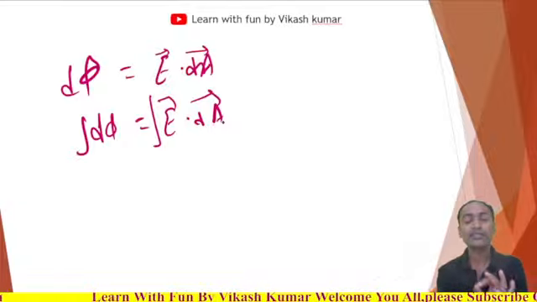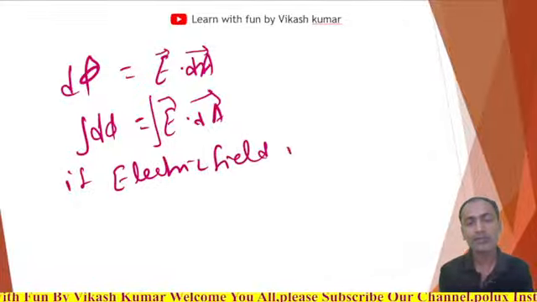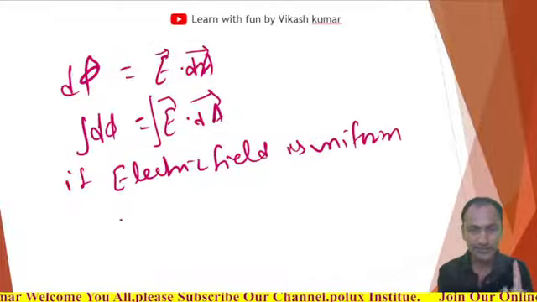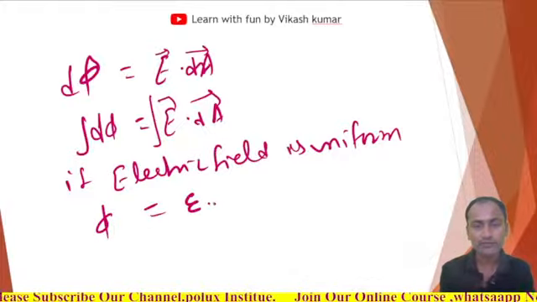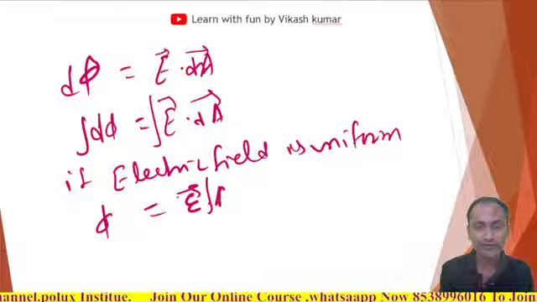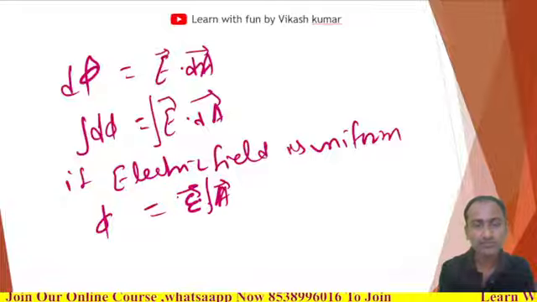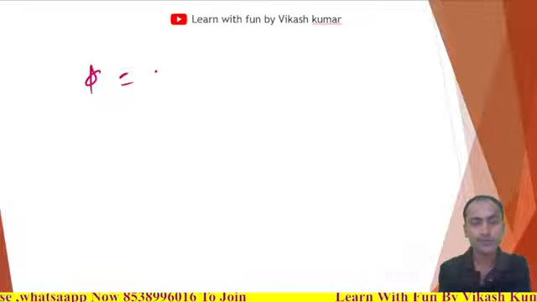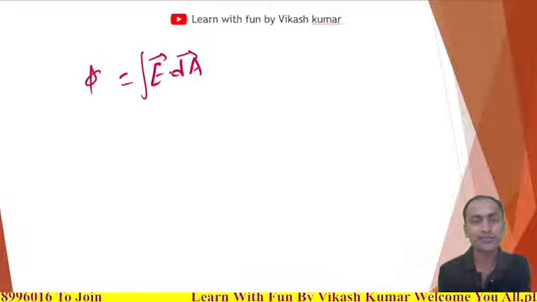And if we integrate, if the electric field is uniform everywhere, then phi will be E dot the integration of area, with E outside the integral. So phi is nothing but E into the integration of dA vector, the dot product.